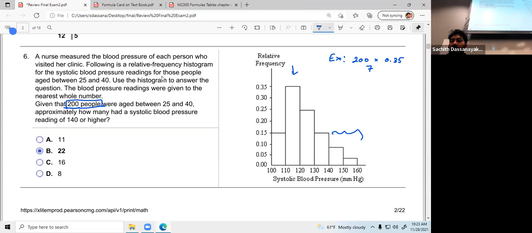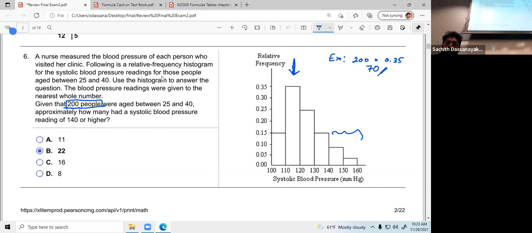Yes, 70. So there are 70 people in this particular bar. The frequency of this bar is 70.